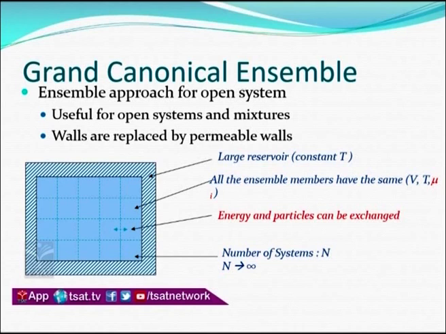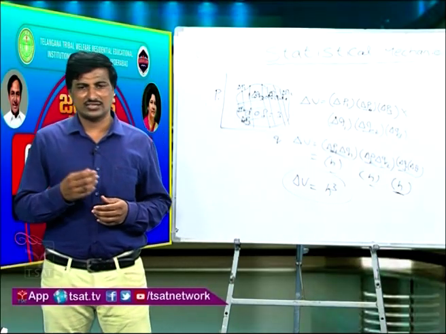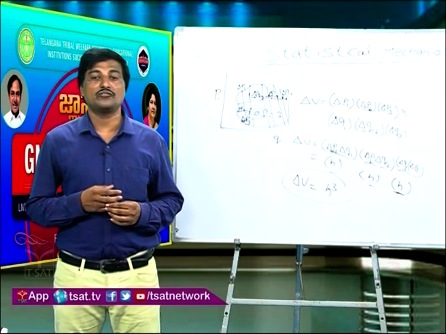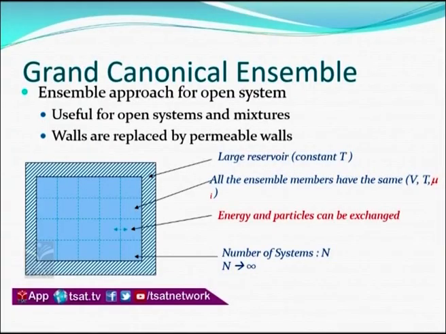Okay. So, permeable means it is permitting the energy to flow from one system to another system, and permitting the number of particles to flow from one system to another system. Here the macro state is represented with V, T, mu. What is V here? Volume, T means temperature and mu is chemical potential. The new thing here is mu, the chemical potential. Okay. So, the macro state of it is represented by T, V, mu. Here also the number of systems or ensembles is tending to infinity.